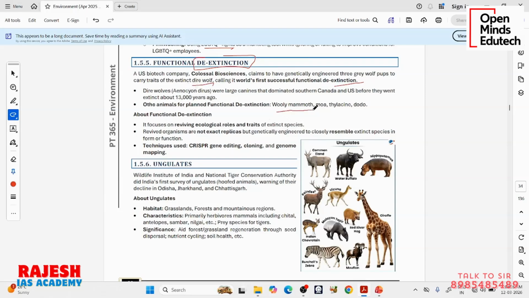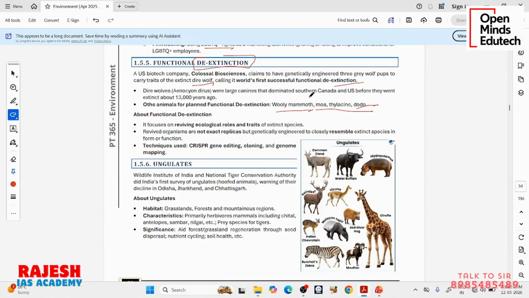There is something called woolly mammoth, not a normal present-day elephant, but a very big woolly elephant called woolly mammoth. So there is the dodo bird. So there are some species which have gone extinct. Now, using some methods, we can get their DNA, like some samples, etc. Samples from inside the earth, etc.